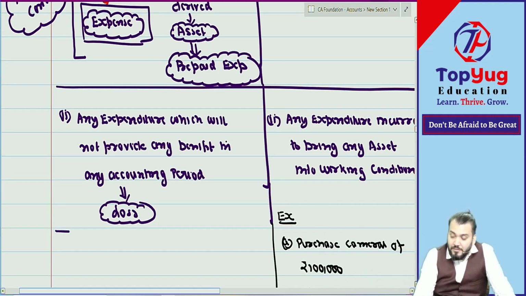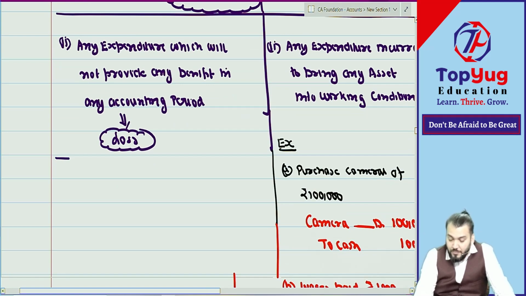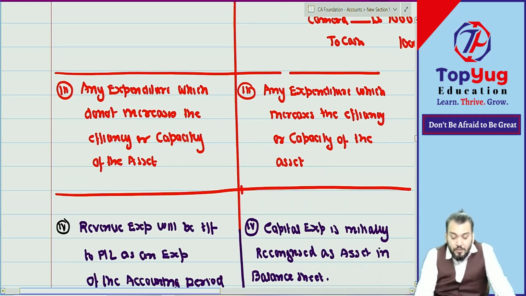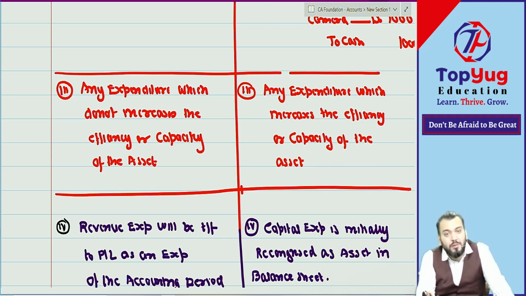Yes, sir. Then we also understood that any expenditure which does not increase the efficiency and capacity of any asset will be revenue expenditure. This much you have understood.